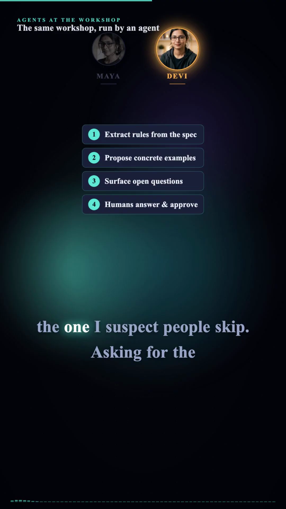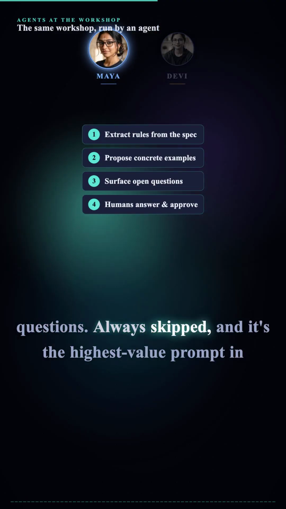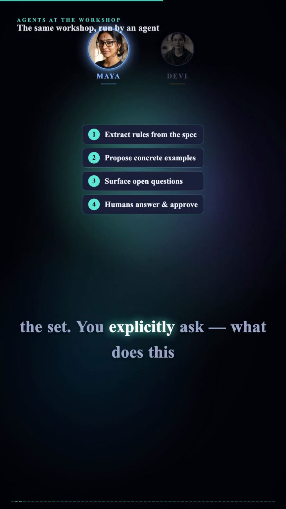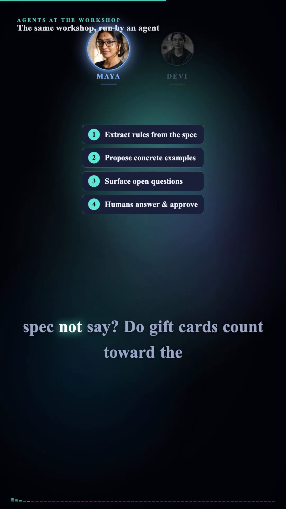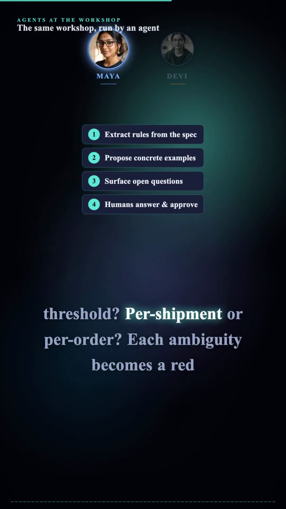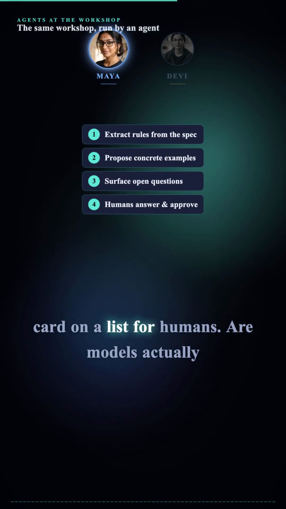Step 3 is the one I suspect people skip. Asking for the questions. Always skipped, and it's the highest value prompt in the set. You explicitly ask, what does this spec not say? Do gift cards count toward the threshold? Per shipment or per order? Each ambiguity becomes a red card on a list for humans.